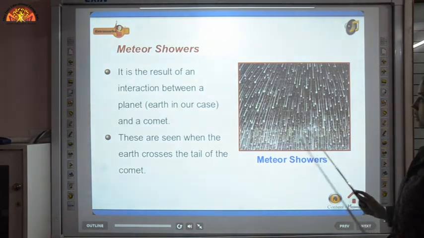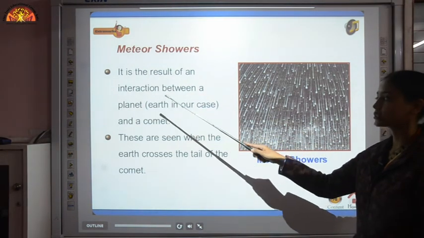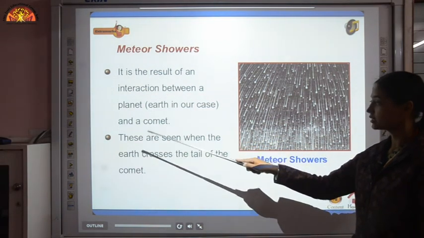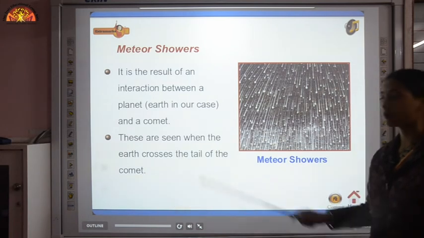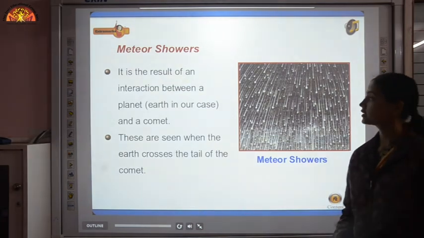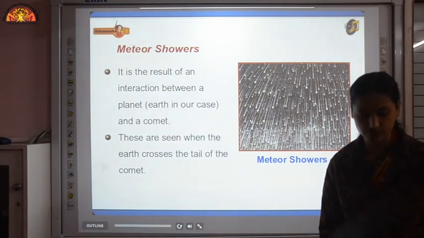Now these are meteor showers. They are the result of an interaction between a planet and a comet. These are seen when the Earth crosses the tail of the comet, because a comet is visible when it is close to the sun, so the tail is visible to us.